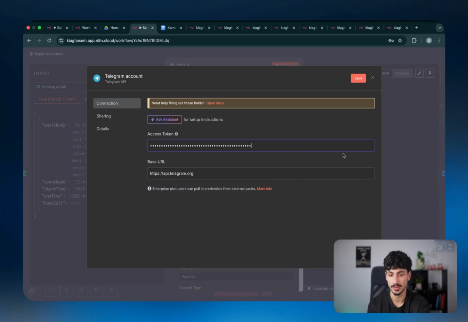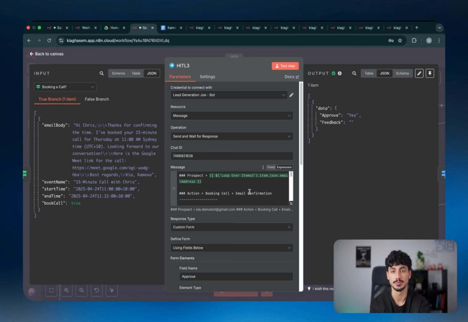So then just to lock in the deal, you just want to click on save and then you will connect yourself to your Telegram bot. And just as simple as that, you've created a Telegram bot and you've connected n8n to that bot. And then moving on, we have to define the actual chat ID, which is the ID of the chat that bot actually has access to. So the bot knows who it's actually meant to message.